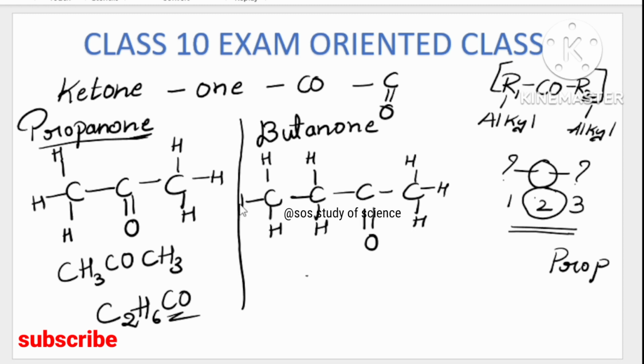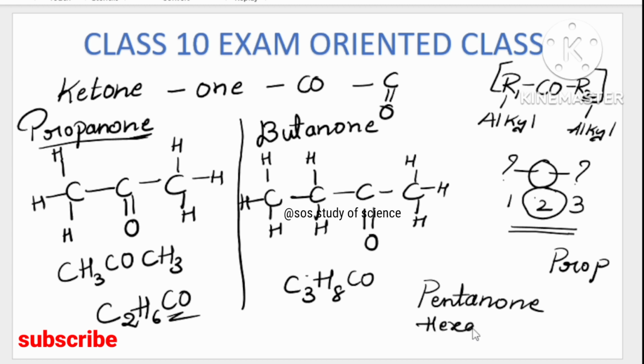Very simple. So don't disturb the functional group, write the remaining carbons, C3, then 3, 4, 5, 6, 7, 8, H8, and my functional group is CO. That's it. Very easy, my dear students. Okay, so try writing pentanone and also hexanone. Try pentanone and hexanone. Okay, so this is all about the concept called functional group.